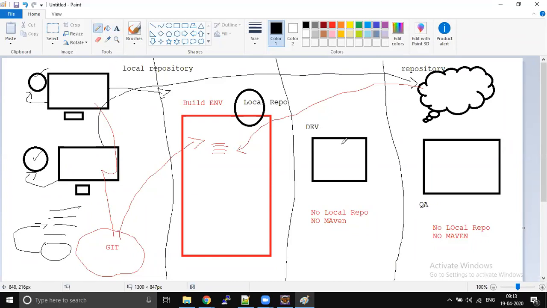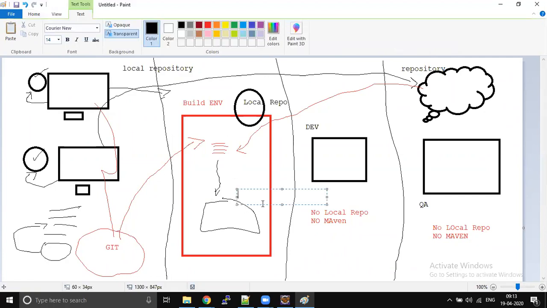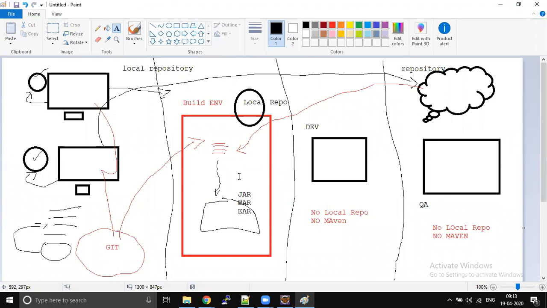Once the code is moved to the dev environment, QA environment, or some other environment, there you will not have the local repository. So it will download the required dependencies and generate a jar file or war file or EAR file, which can be deployed directly on your environments. It can be dev, QA, prod, or pre-prod. Whatever it generates, either a jar file, war file or EAR file, this file is going to have all the required libraries to run your application. How many libraries you are using doesn't matter. All those libraries will be wrapped inside the jar or EAR or war.